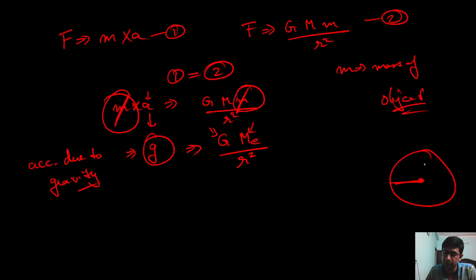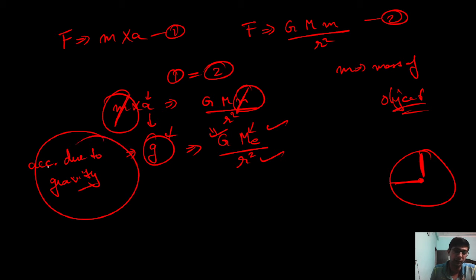We know that the radius of earth is not the same, because it is less at the poles and more at the equator, but for now we are taking it as a constant. So this is constant, this is constant, this one is also constant. That's why the value of g, or the acceleration due to gravity, is constant for everyone. That is 9.8 meter per second square.